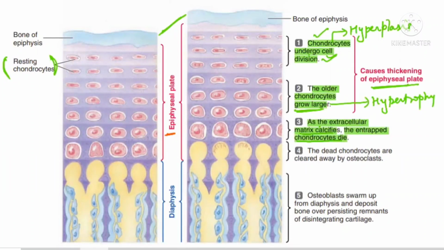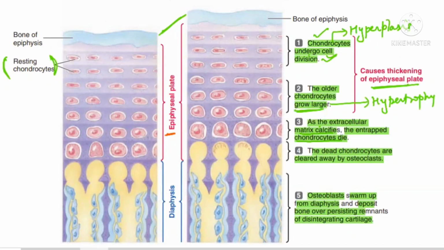Now, when the chondrocytes have died, they are cleaned away by the osteoclasts. Osteoclasts are bone-eating cells. They are eating it away, okay? Old and dead chondrocytes will be eaten by the osteoclasts. Then osteoblasts, the bone-forming cells, will move up from the diaphysis and deposit bone over the remaining disintegrating cartilage. So as a result, if you see carefully, the diaphysis will slowly increase in length, and again the epiphyseal plate will come back to the original.